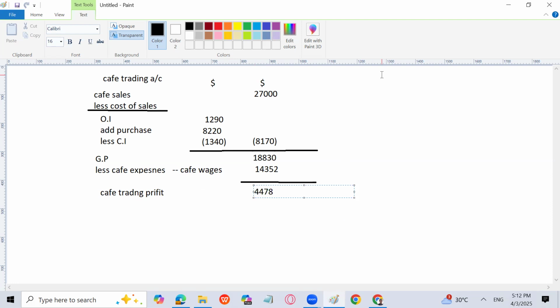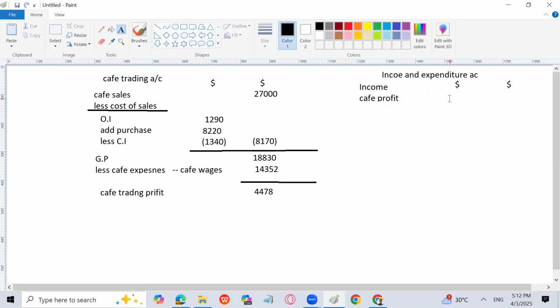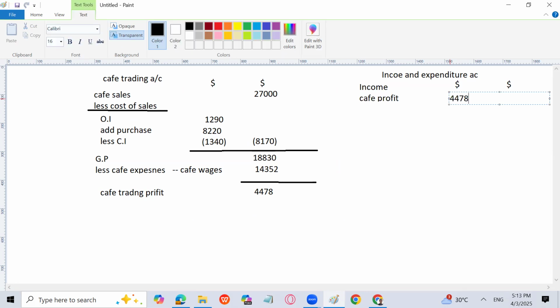Now I'm going to prepare the income and expenditure account. Yes, it has been required in the question that you have to prepare the income and expenditure account also. So I'll go with the dollar sign first. And you know that the most important income for a non-profit organization is going to be the subscription and cafe profit. So cafe profit, which we have calculated, is 4478, and subscription, we are going to prepare the account for the subscription, and that is going to be the income account. So let's prepare that over here.